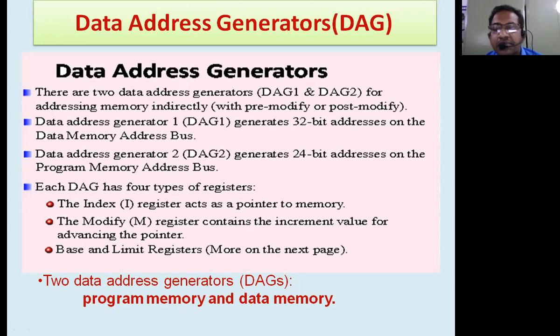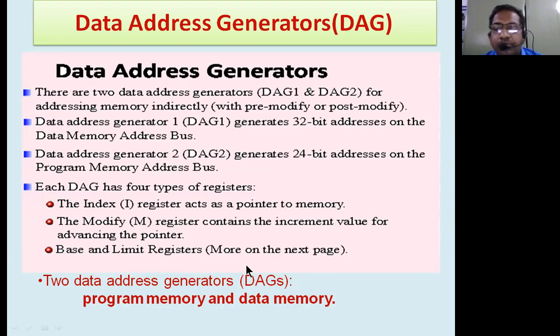Index register contains the base pointer. How many bytes does it have to increment? 1 byte, 2 byte, 3 byte, 4 byte. That information will be provided in the modify registers. And the base and limit registers.